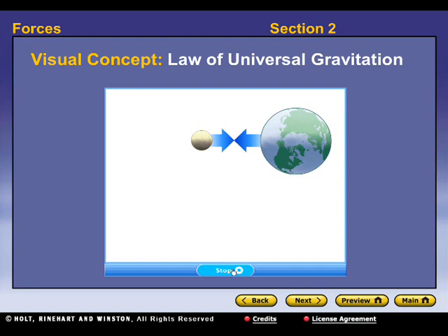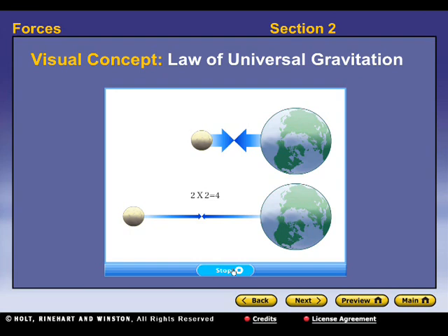Newton's law states that the force of gravity depends on the product of the masses of the objects divided by the square of the distance between them. In other words, if two objects are moved twice as far apart, the gravitational attraction between them will decrease by a factor of 2 times 2, which equals 4. So, the gravitational attraction between two objects moved twice as far apart will be 4 times less.